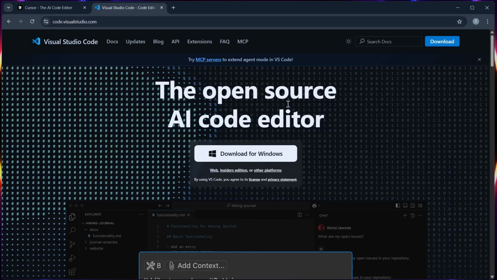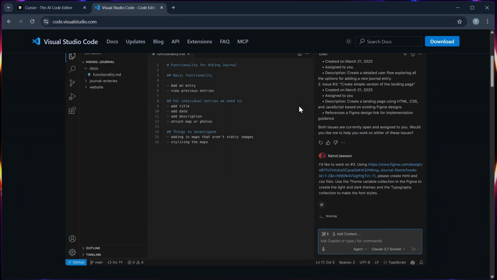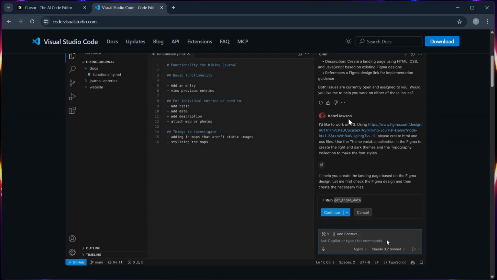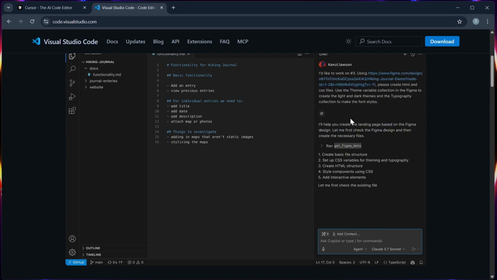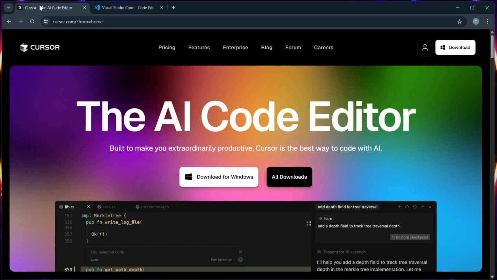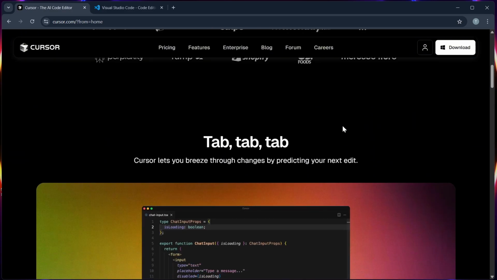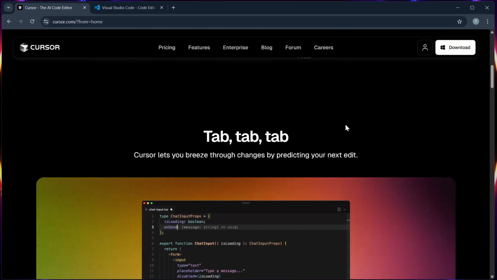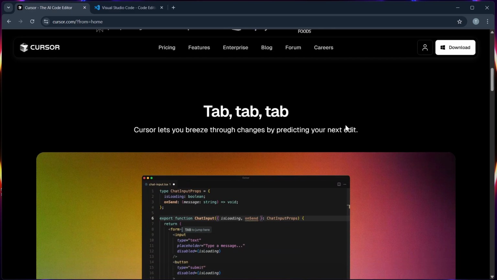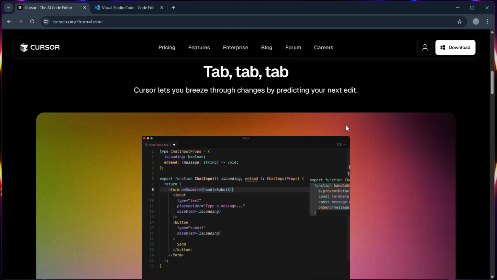VS Code remains the standard IDE for millions. It's highly customizable with extensions for every language and framework. On the other hand, Cursor AI builds on the familiar VS Code structure but integrates AI in a more native and responsive way.